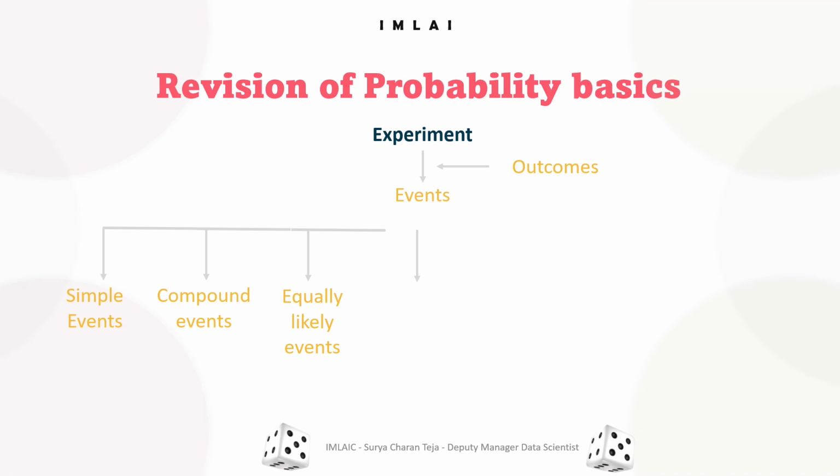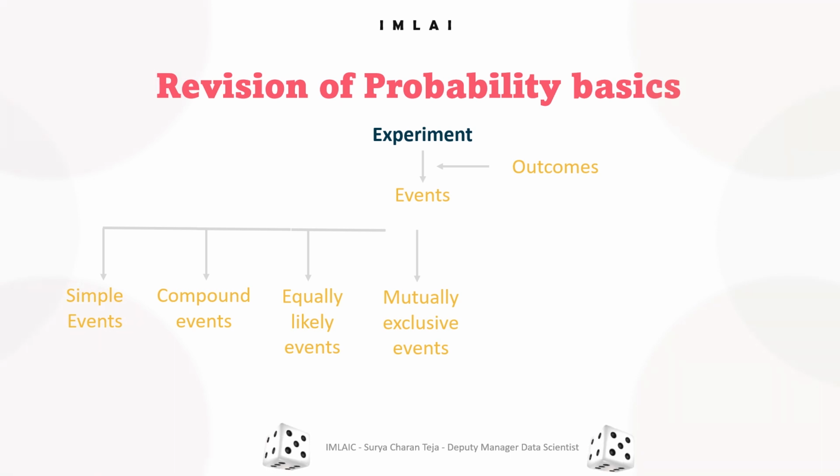The next one is mutually exclusive events, which are events that cannot occur at the same time. In tossing a single coin, the events heads and tails are mutually exclusive.